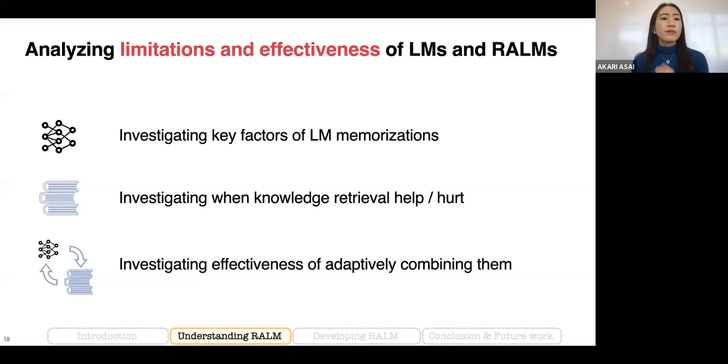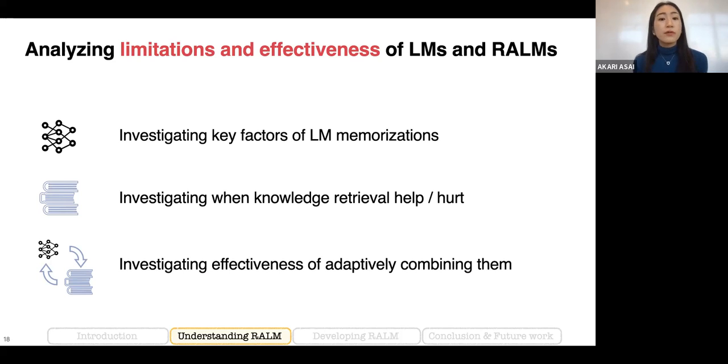In this work, we first conduct analysis on what kind of factors affect language model memorization. And we found that language models struggle to memorize long-tail factual knowledge, which is likely to be less represented in pre-training time. And we found that those cases cannot be solved by just scaling up the model size.